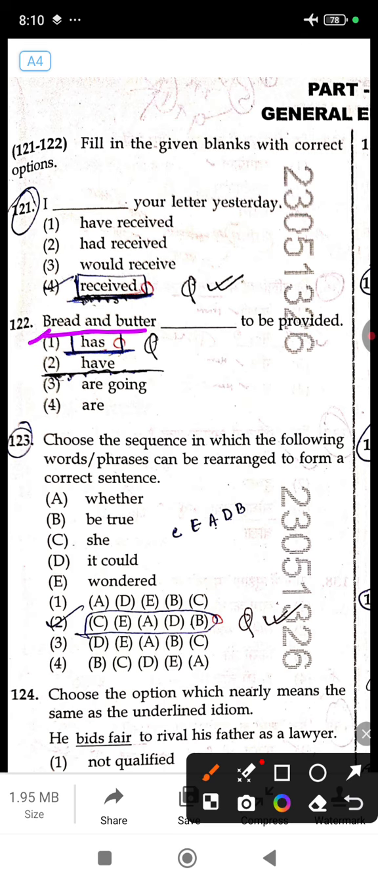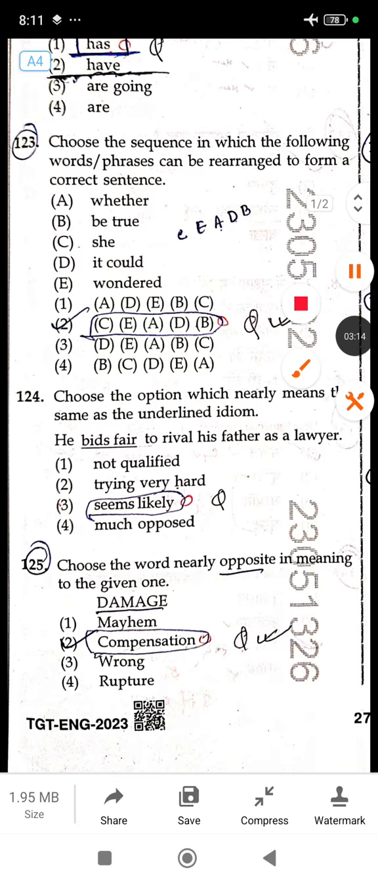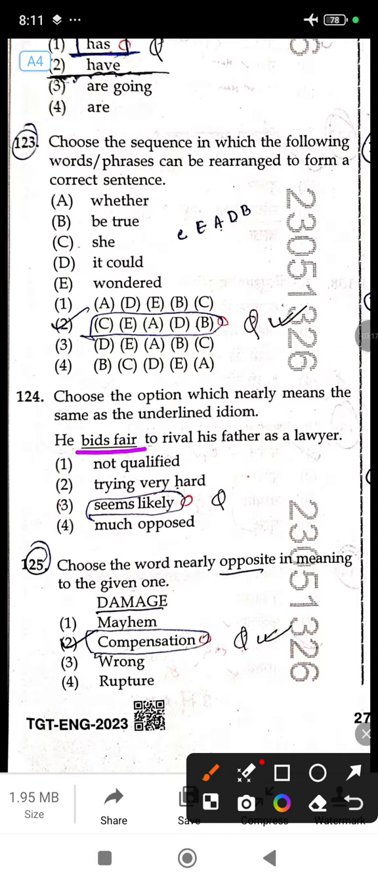Next question, you have to rearrange. Just to go through, this is very easy. First one is option C, then she wondered whether it could be true, that is option 2. Now the next one, 124: he bids fair to rival his father as a lawyer. Here the phrase bids fair means seems likely, appears. He seems likely to rival his father as a lawyer.